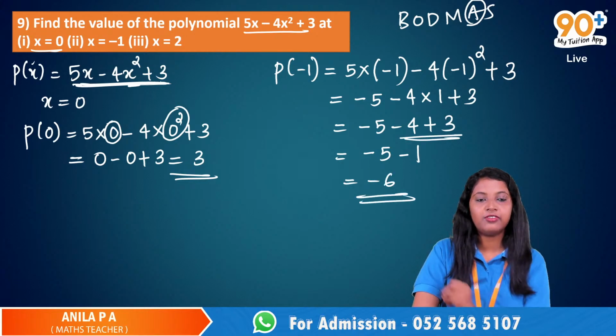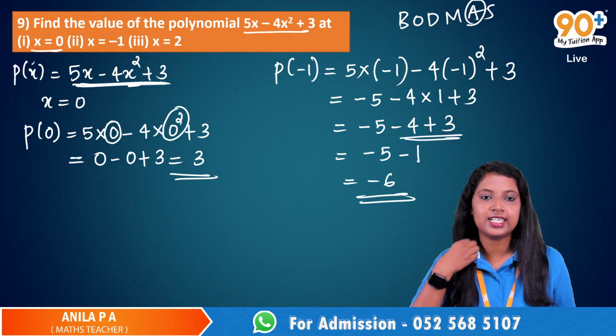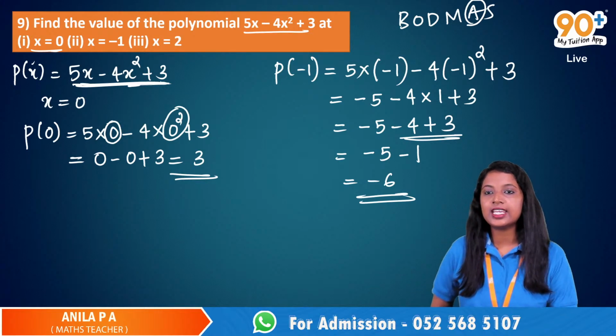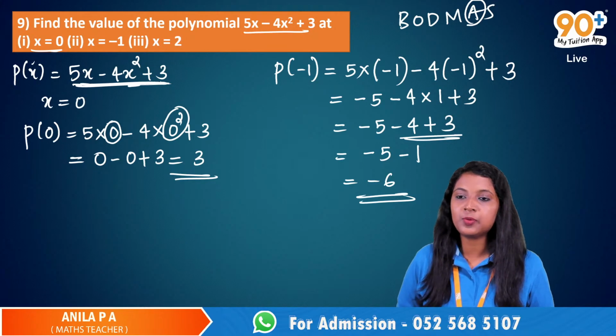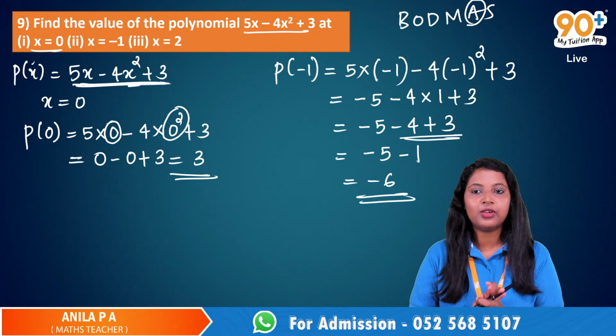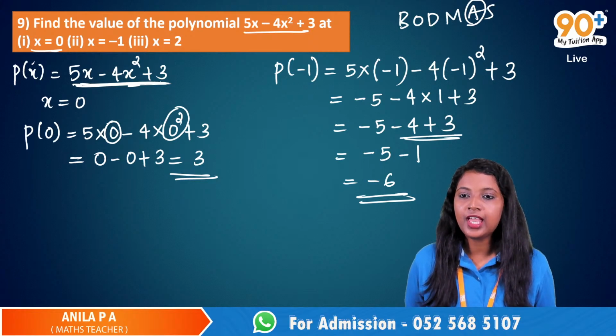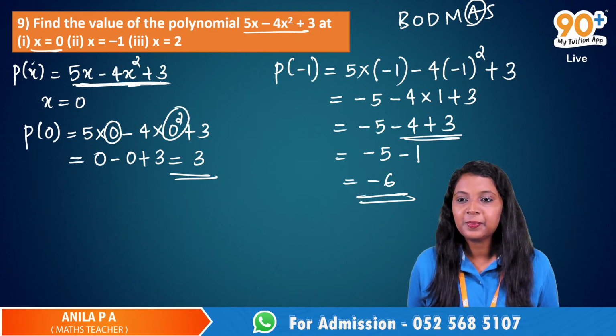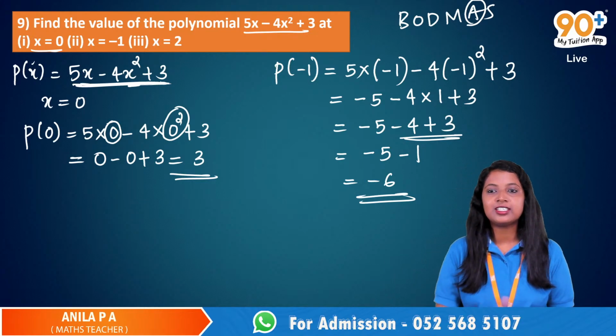Minus 6. Very good. So we get minus 6. P of minus 1 is equal to minus 6. I can see the answers here in the chat box. Very good. So any doubts? Everybody got this answer? Any different answers? No. Okay, everybody got the same answer.